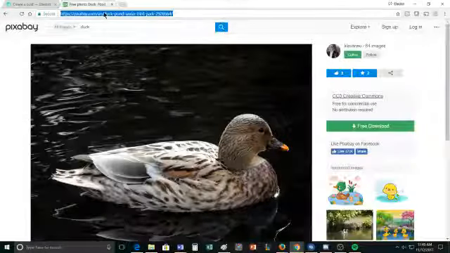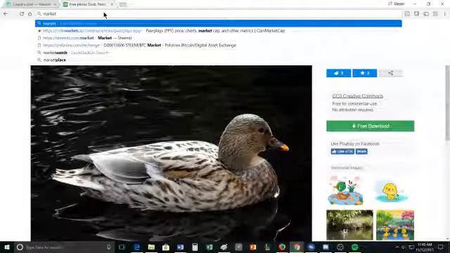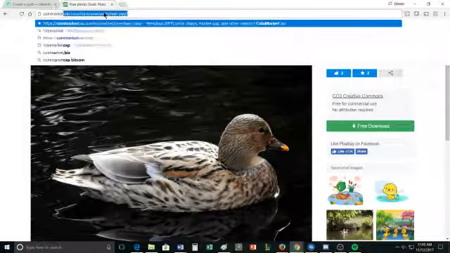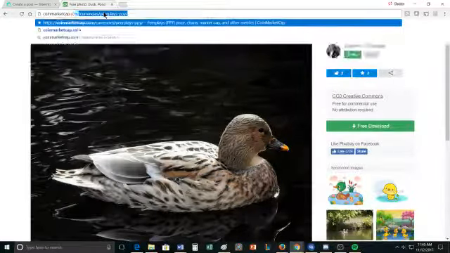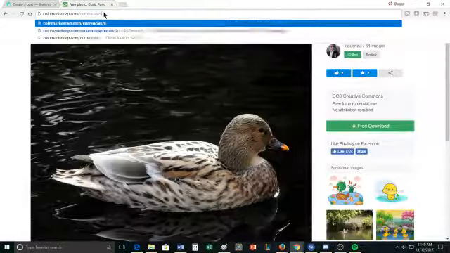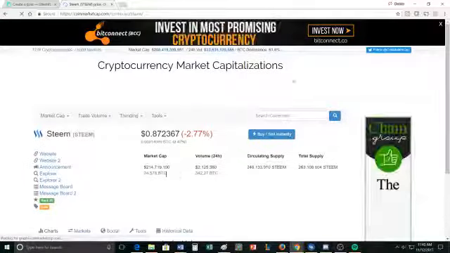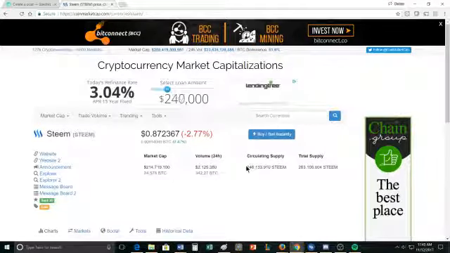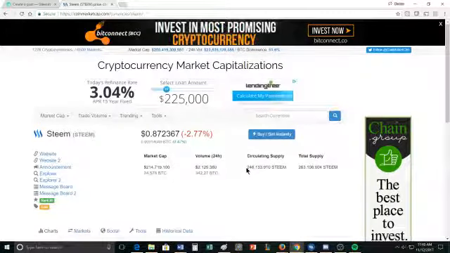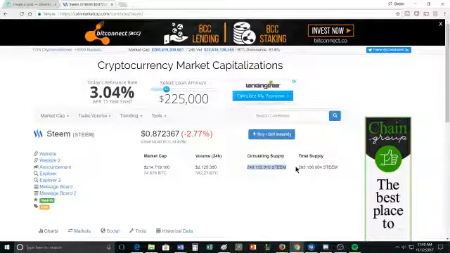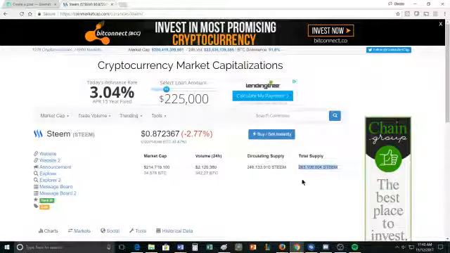So the way that it works right now, let's go to CoinMarketCap.com/currency/steem. So right now, the circulating supply is 246 million Steem, and the total supply is 263 million.